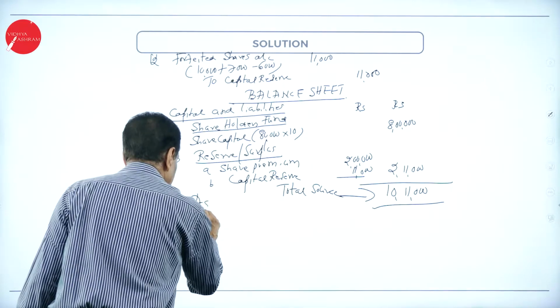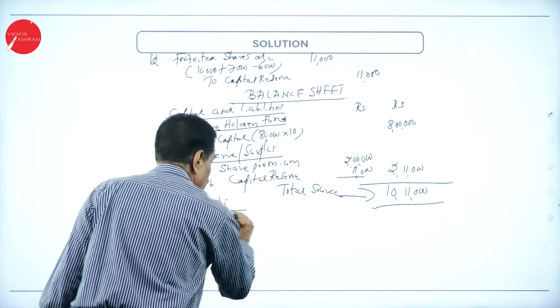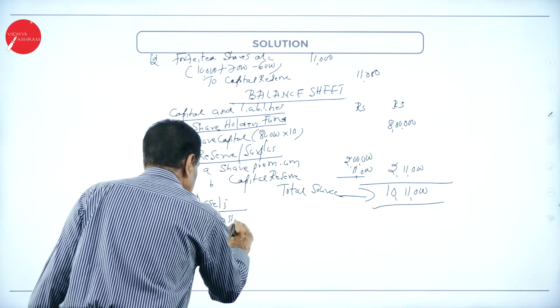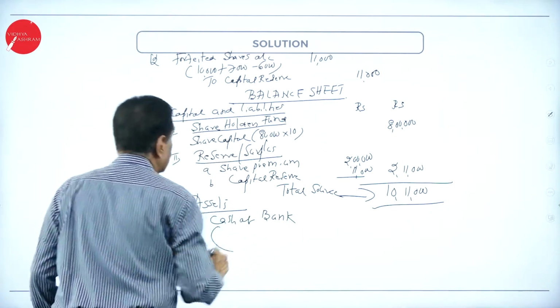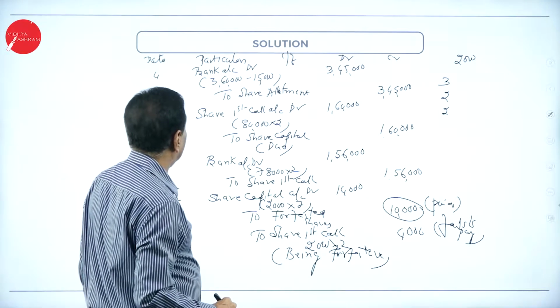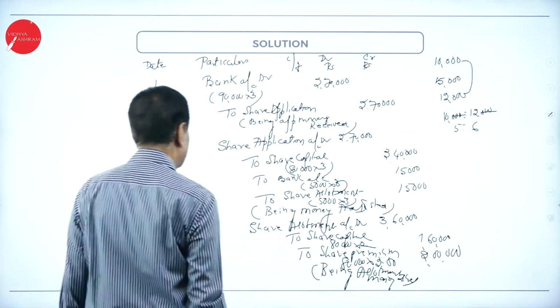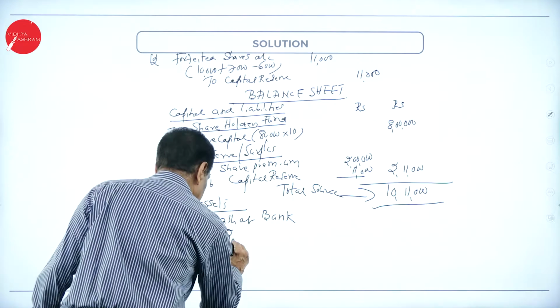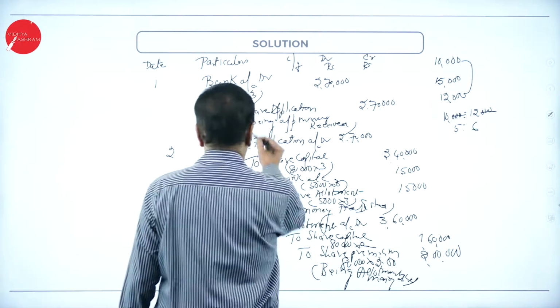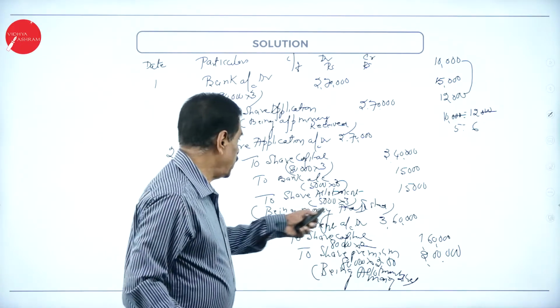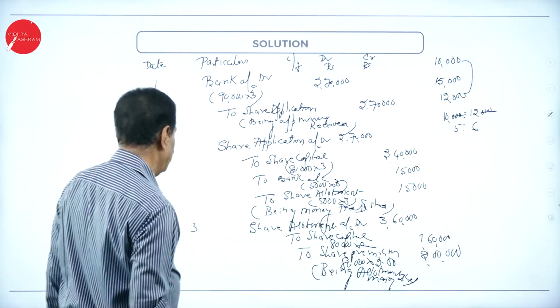Assets. Cash at bank. If you go one by one, where is the bank account? First entry, 2,70,000. Second entry, share application to share capital, to bank account, minus 15,000.